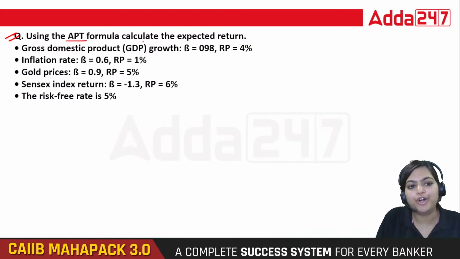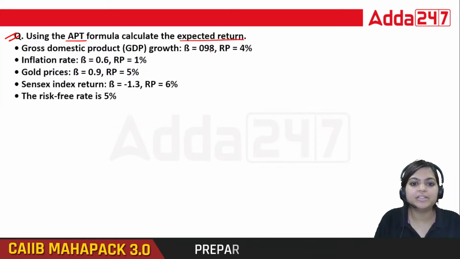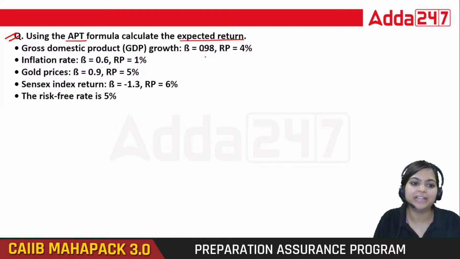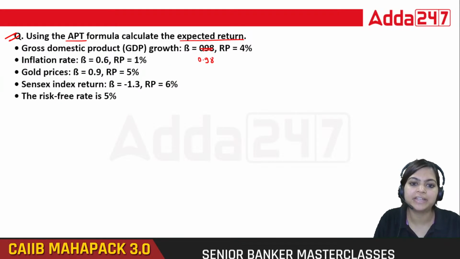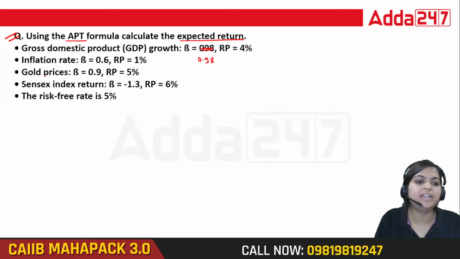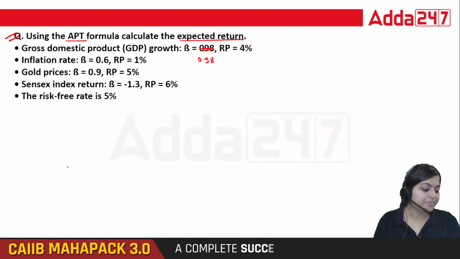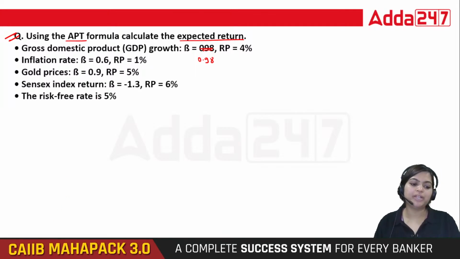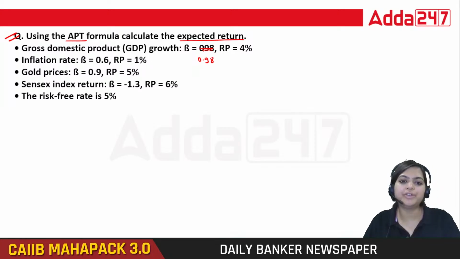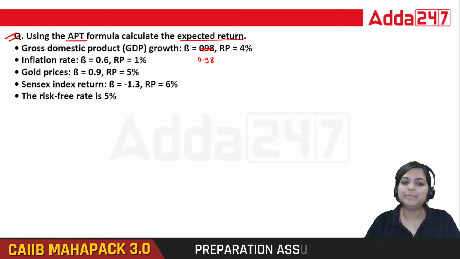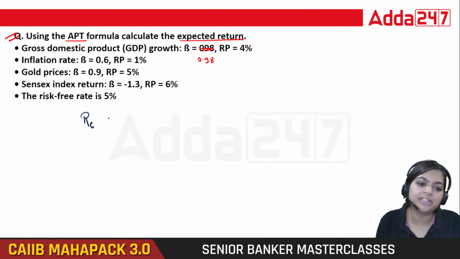Using the APT formula, calculate expected return. GDP, again, see this is now 0.98. Let me write here 0.9. Okay. Then inflation rate, gold prices, index return, and risk-free rate of return. Again, in this question, we need to calculate required rate of return, our expected return, as per which formula? APT formula. So everyone, please calculate this.